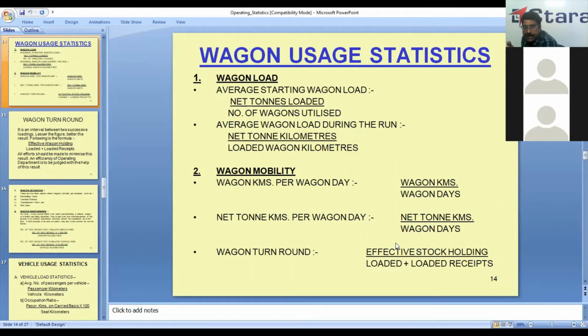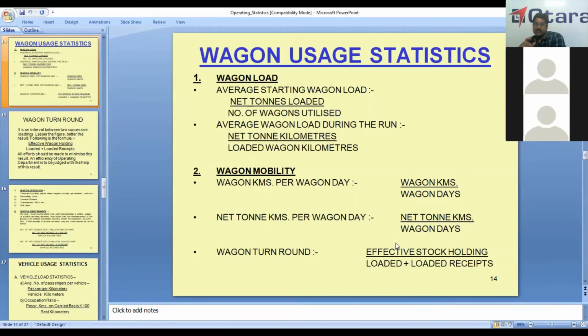Then we have wagon mobility. In that wagon mobility, we compare 3 items. First, wagon kilometers per wagon day, which is the average distance traveled by a wagon in a single day. Suppose the figure is 300, that means we are moving the wagon around 300 kilometers per day. So the higher the figure, the better the result.